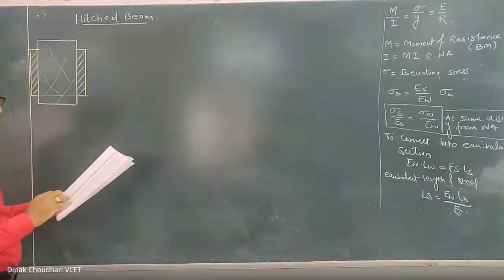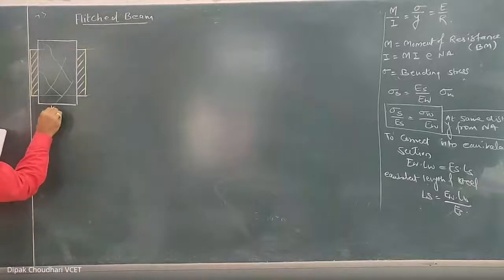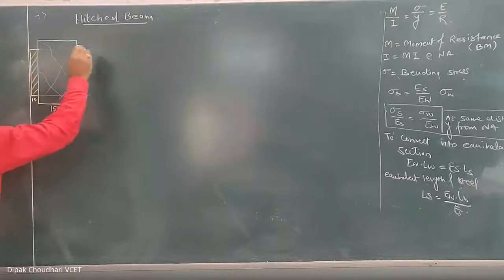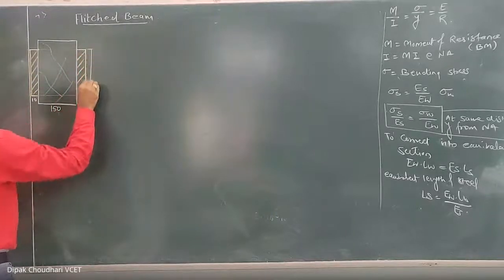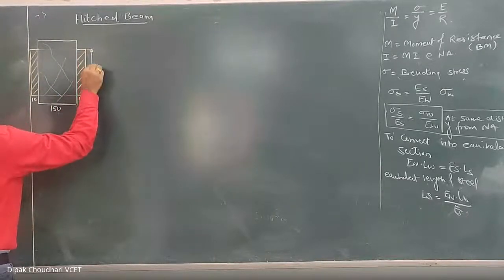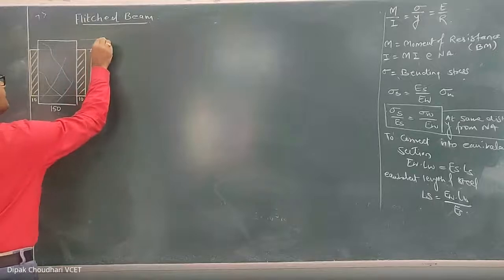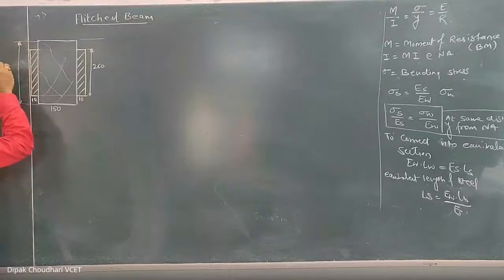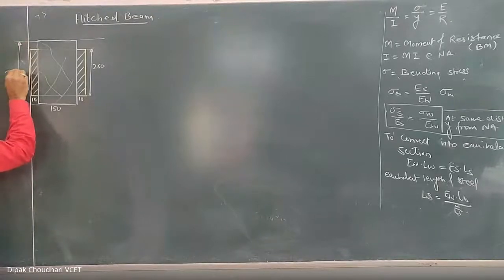The first type of beam is given. This distance is 150 millimeter. This thickness is 10, this thickness is 10. The depth of the steel part is 260, and the depth of the wooden part is 300 millimeter, and it is symmetrical.